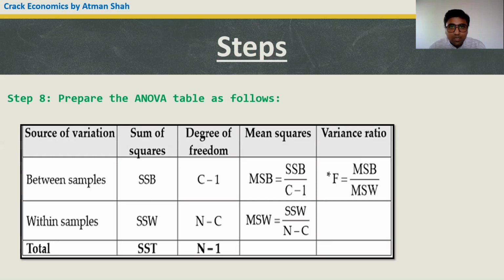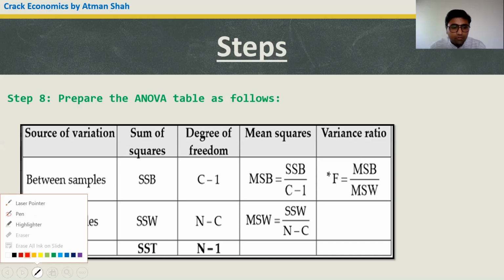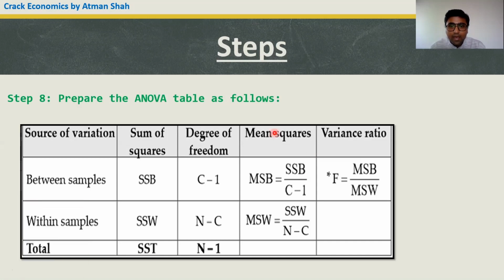Similarly, MSW, that is mean squares for within the samples, is equal to SSW upon n minus C. So each mean square is the sum of squares divided by its degrees of freedom, that is SSB upon C minus 1 and SSW upon n minus C.